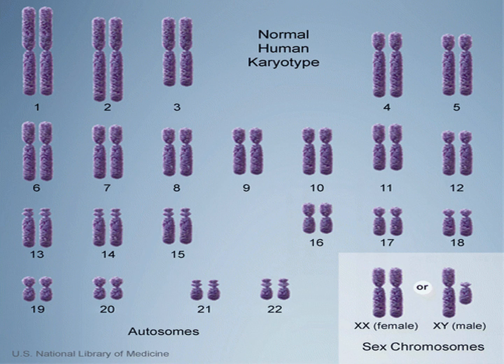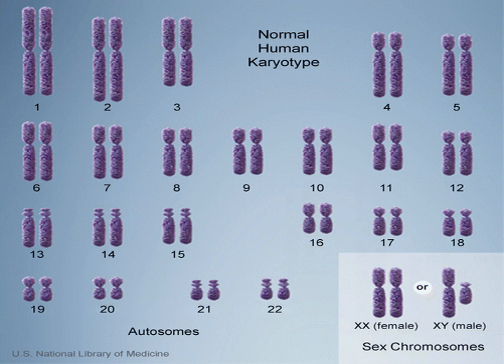Everybody see the picture. 1, 2, 3, 4, 5, 6, 7, like this. 22 pairs of autosomes are there. Only one pair of sex chromosomes, otherwise allosomes. Okay. Normal human karyotype.